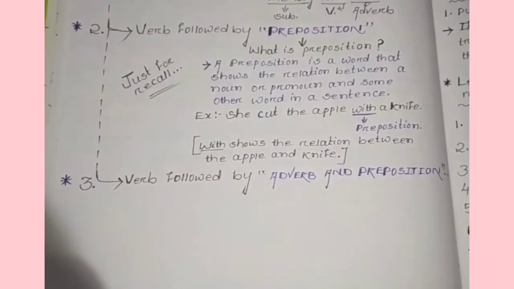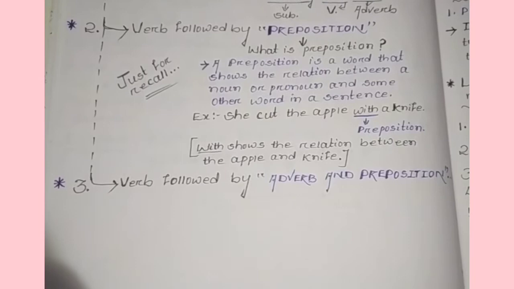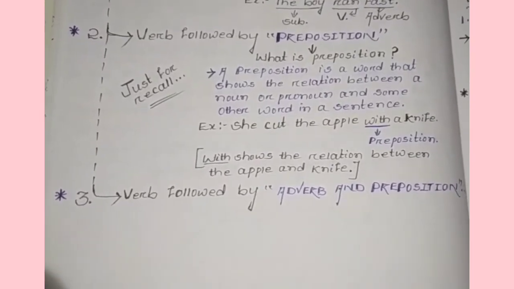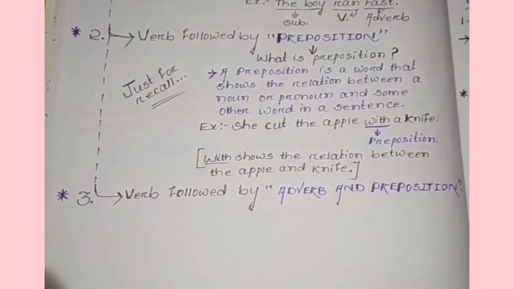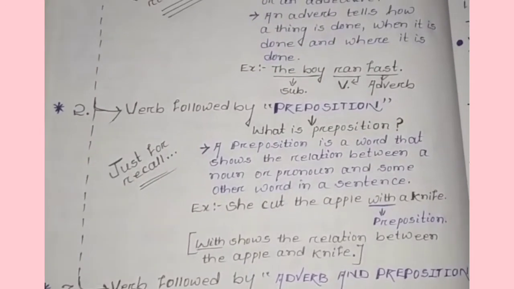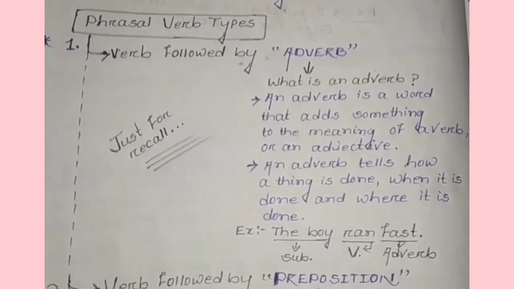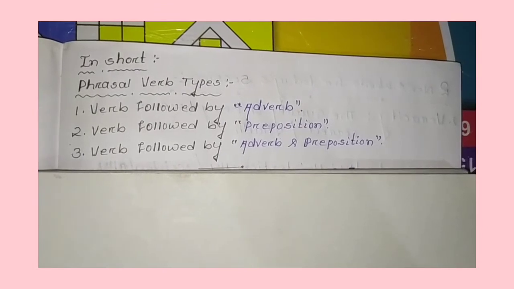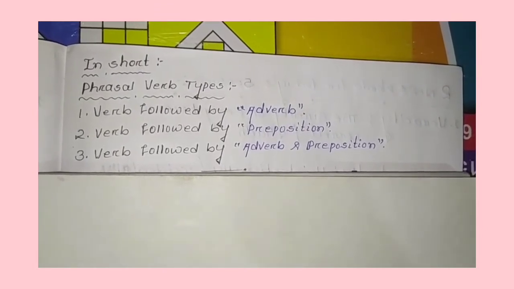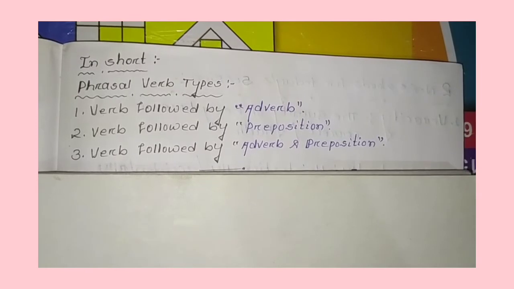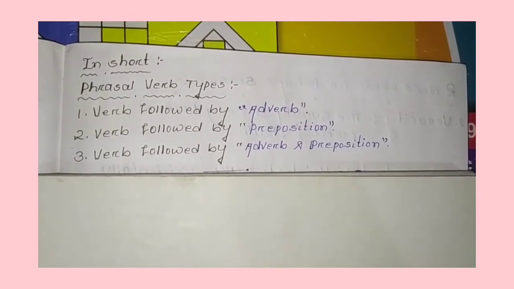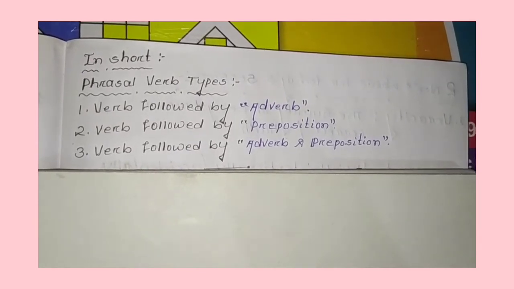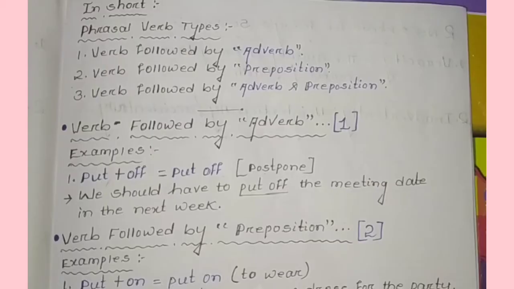Okay. Coming to the third one, verb followed by adverb and preposition. It means the phrasal verb can be followed by both, a preposition and an adverb. Clear? So, in short, what are the phrasal verb types? Number 1 is verb followed by adverb, then verb followed by preposition, then verb followed by both. Both means adverb and preposition.